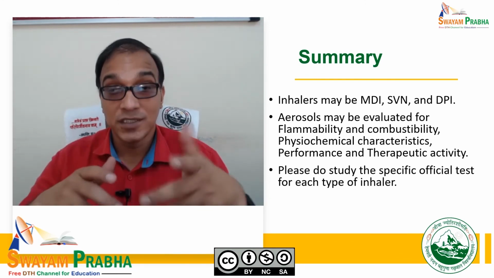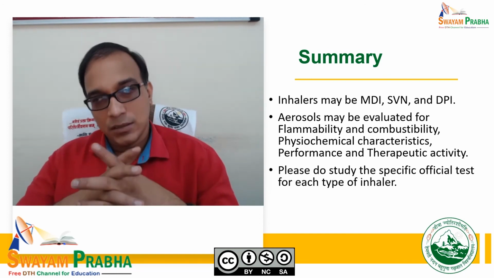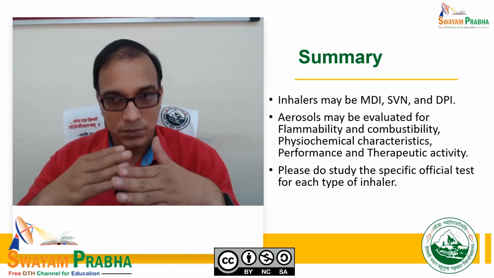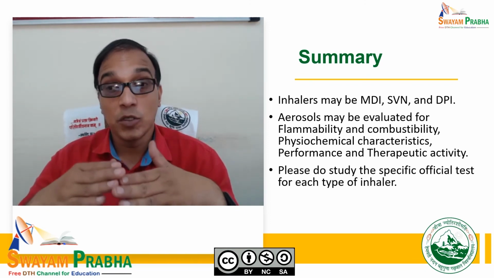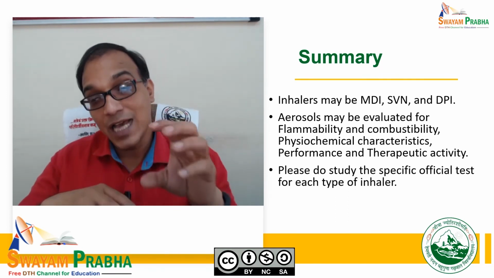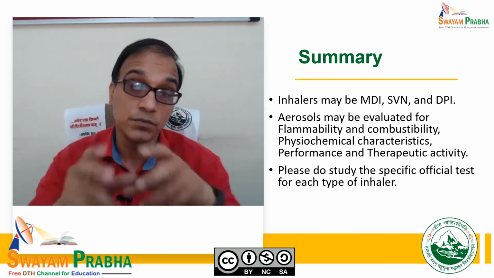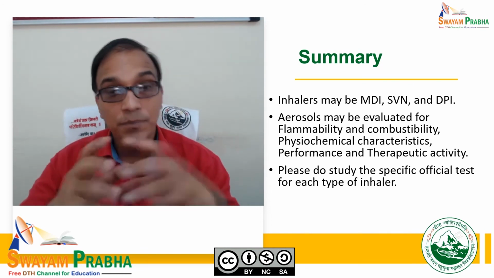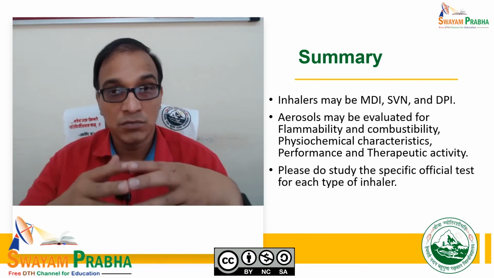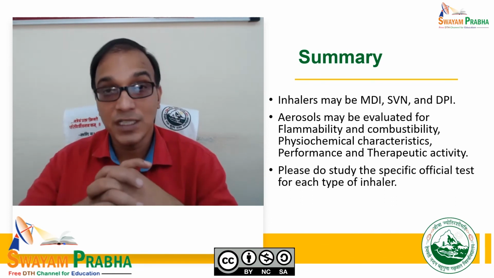Chlorofluorocarbons: what is the problem with the CFCs? It is always asked. Next are the components and parts, the valve, detailing about the valve, the diagram of the valve, metered dose inhalers. That metered valve diagram you must please practice at home and try to redraw. This will be very helpful. Sometimes only the diagram is asked, such as draw the diagram of an MDI or draw the diagram of the metered valve. So you must be well versed with that.